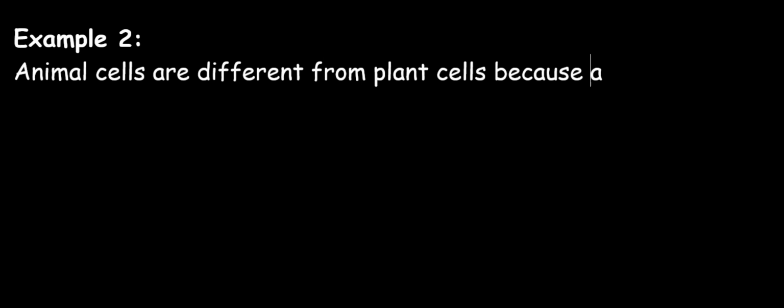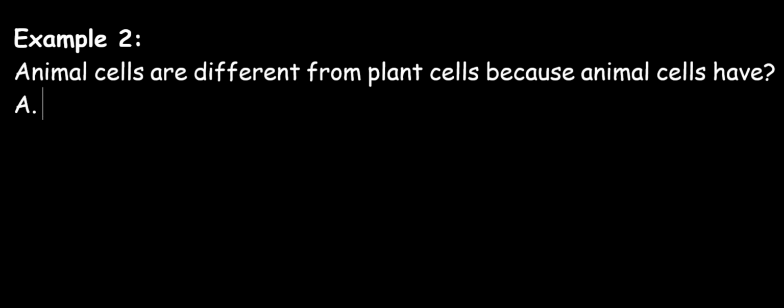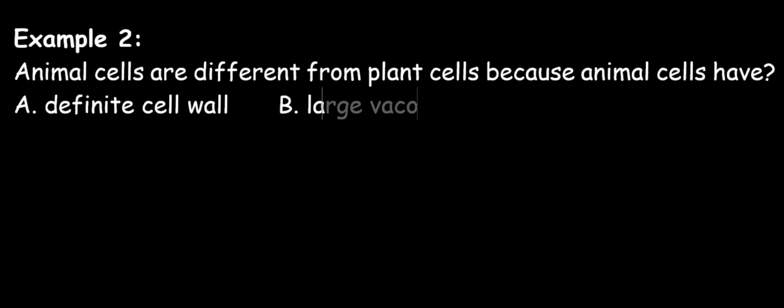For our next question, it says animal cells are different from plant cells because animal cells have A. Definite cell wall, B. Large vacuole, C. Centrioles, D. Chloroplast.